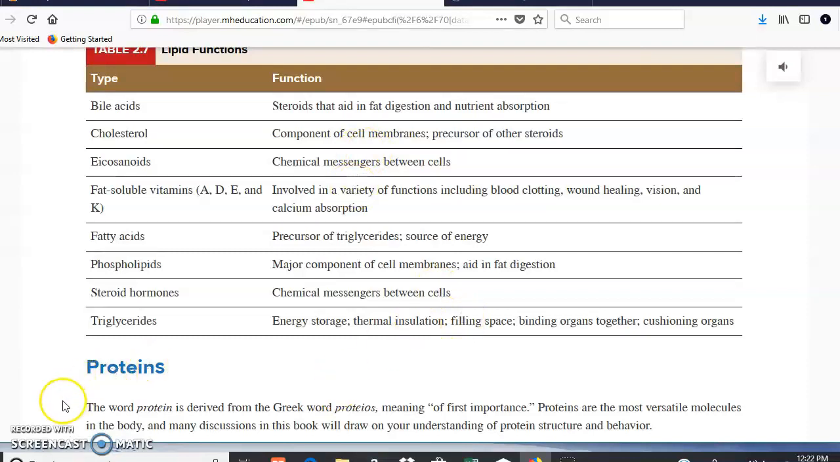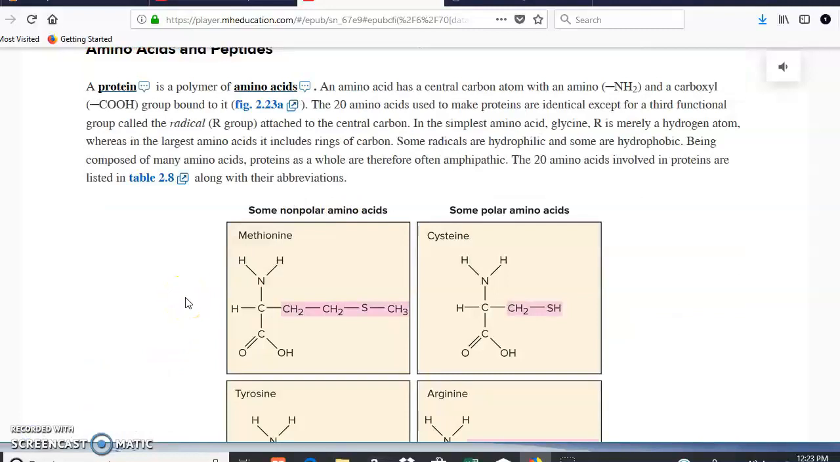The next topic is going to be proteins. Proteins are chains of amino acids. We can see here that we have an amino acid. This part right here on the top, NH2, is the amino. And this part right here, COOH, is a carboxyl group, which is going to give you the acid. Okay, so then you have an amino acid.